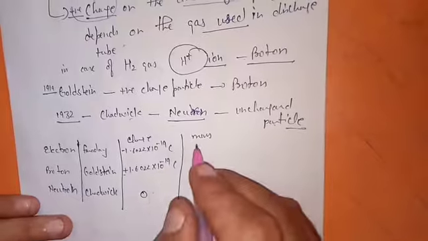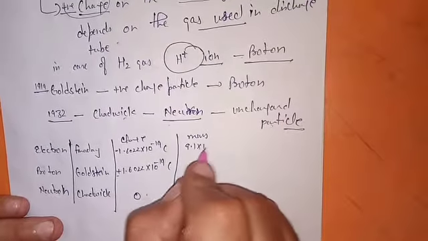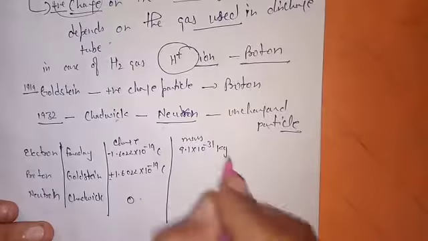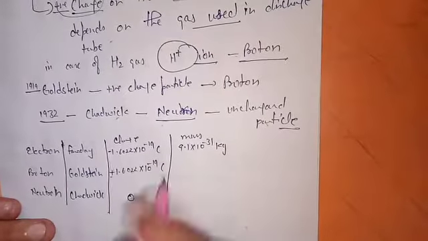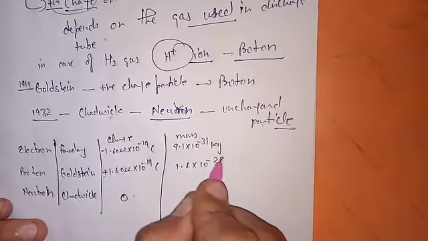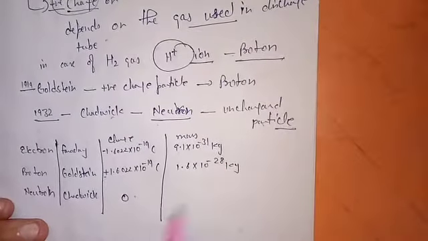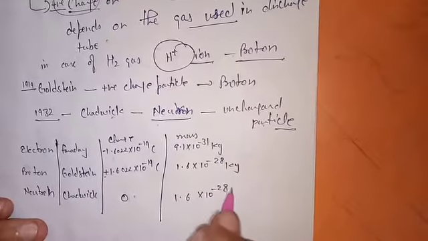Now next thing, about the mass of the particles. The mass of the electron is almost negligible, 9.1 into 10 raised to power minus 31 kg. As compared to proton and neutron, electron mass is negligible. For those, it comes out to 1.6 into 10 raised to power minus 28 kilogram, which is much greater. The same is true for the neutron.